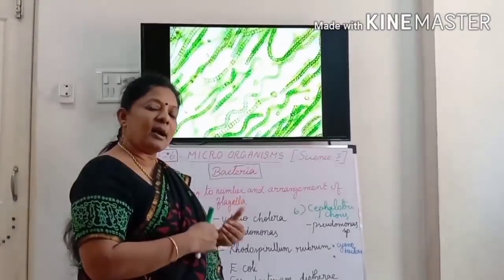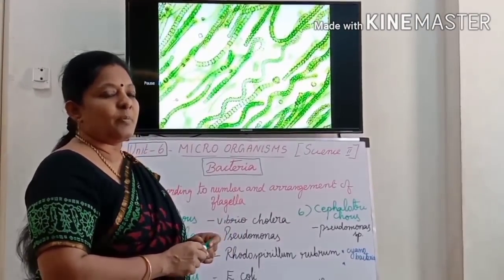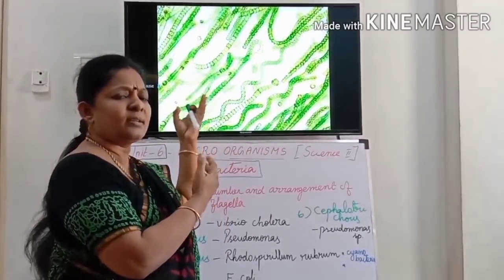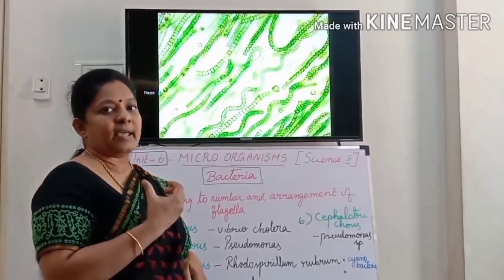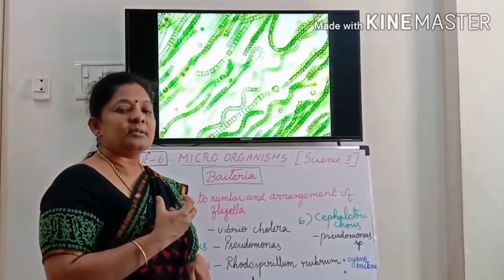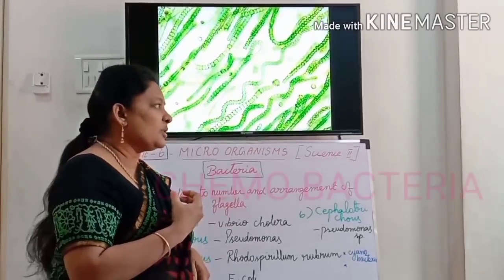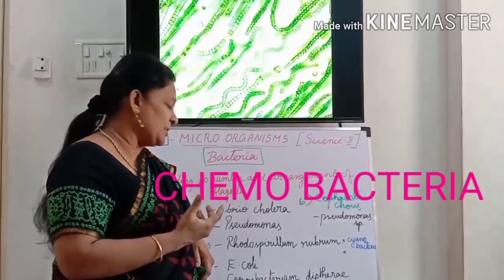And another type in bacteria is chemobacteria. What is chemobacteria? Instead of using sunlight, some bacteria use the help of chemicals. With the presence of chemicals, they can produce food. Okay, so they are called chemobacteria. And one more type is there.